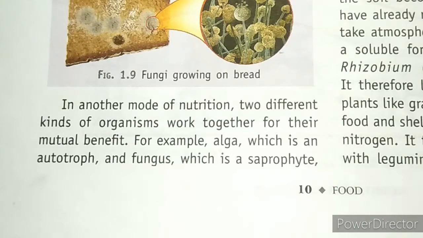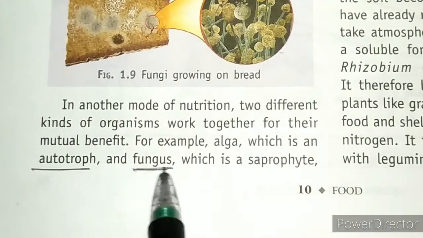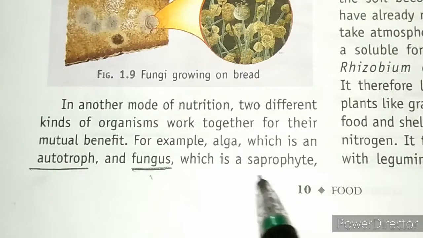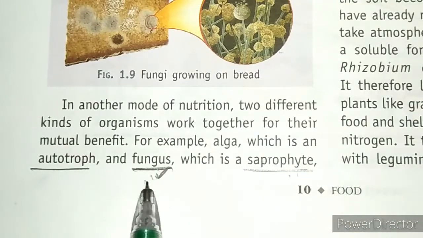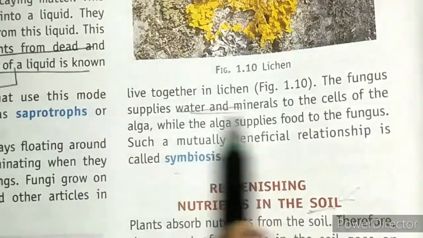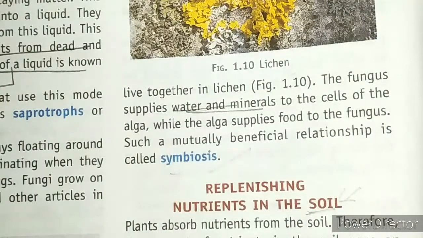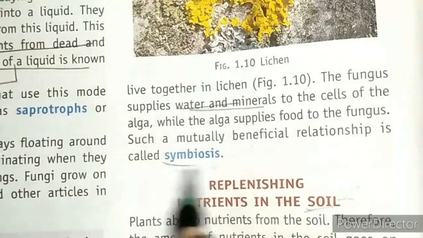There is another mode of nutrition in which two kinds of organisms work together for their mutual benefit. For example, alga, which is an autotroph, and fungus, which is a saprophyte, because it gets its food from dead and decaying matter. What can be the mutual benefit in both of these? The fungus supplies water and minerals to the cells of the alga for its growth, and the alga supplies food to the fungus. So mutually they are helping each other, and this mutual relationship is known as symbiosis. Clear?